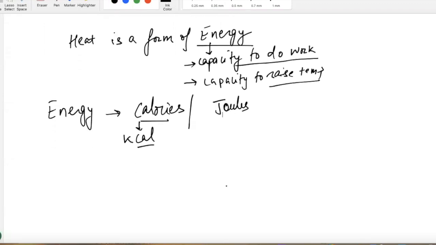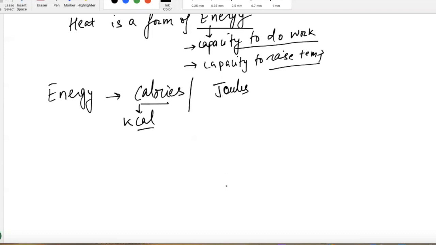So joules and calories, guys, are two very common units used for energy. We're going to be using both of them in chemistry, but calorie is more commonly used when it comes to food. Food energy is usually in calories; you're probably not going to find it in joules. But just like any other conversion, we can convert calories to joules. And guys, 1 calorie is equal to 4.184 joules.